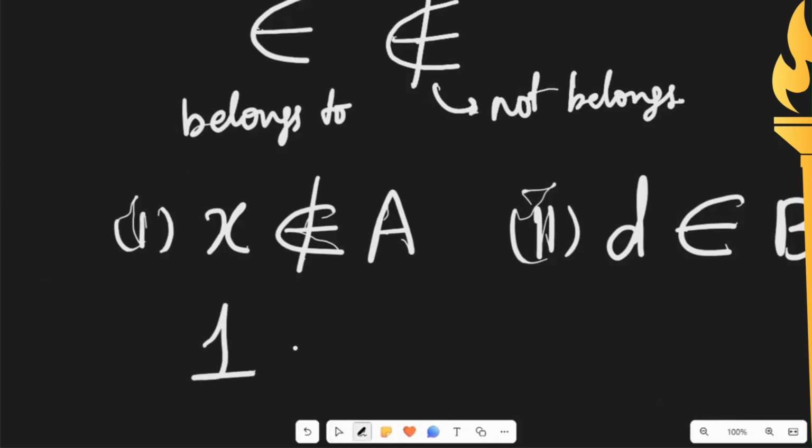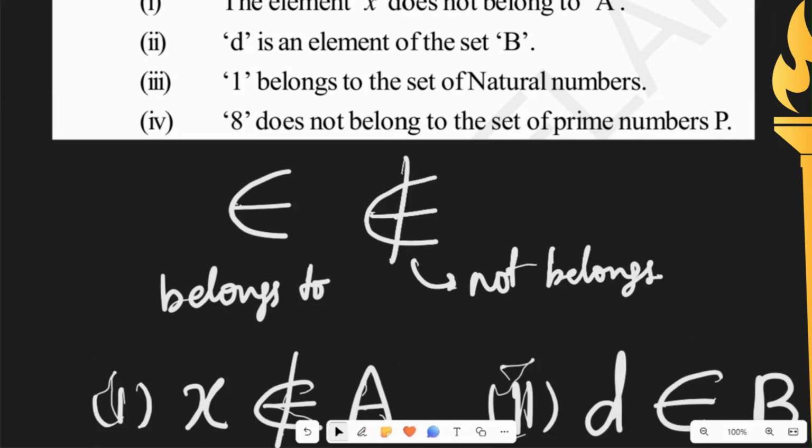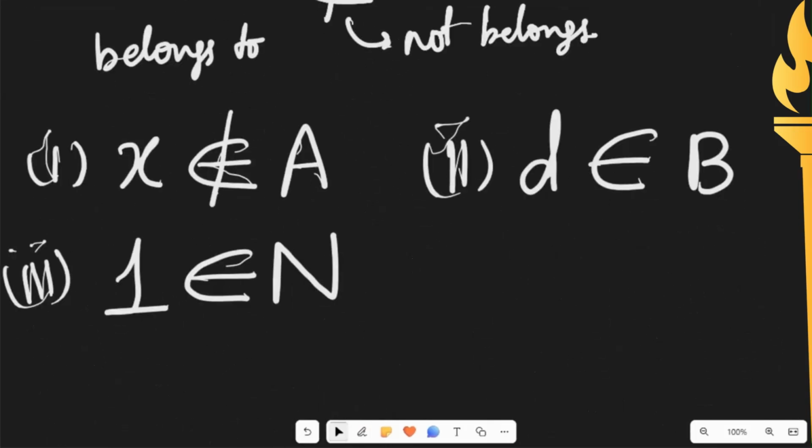We would write it as 1 belongs to natural numbers. And last one, 8 does not belong to the set of prime numbers.